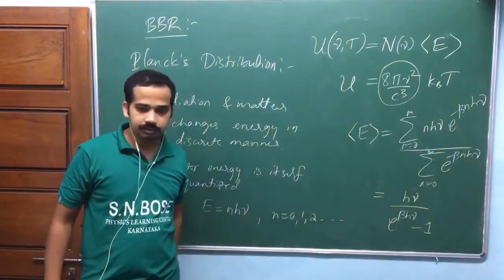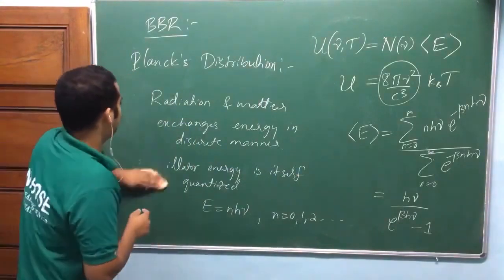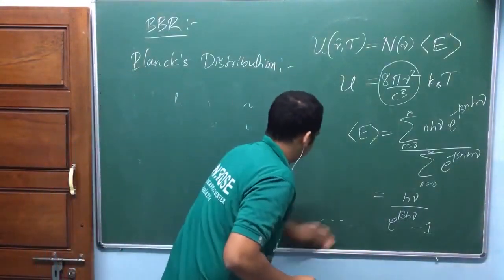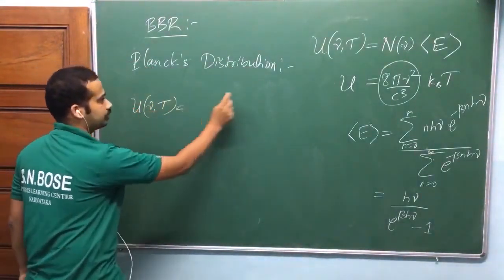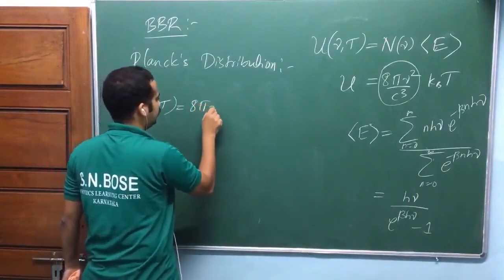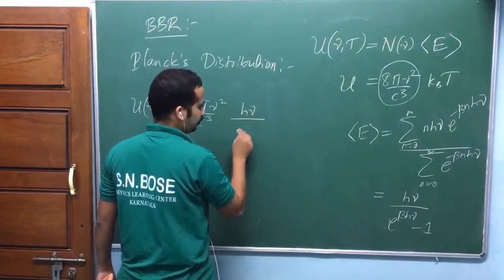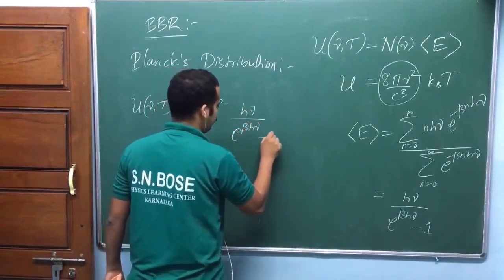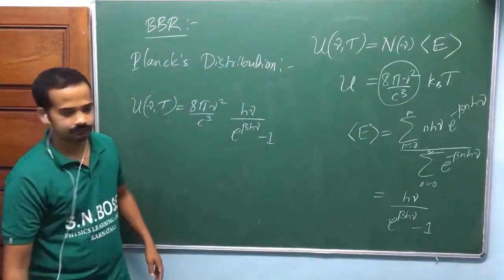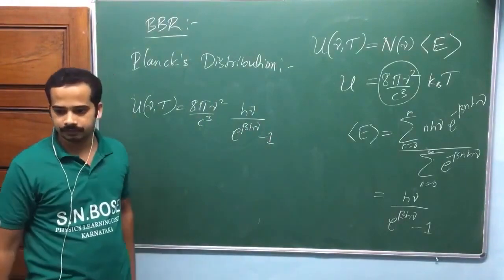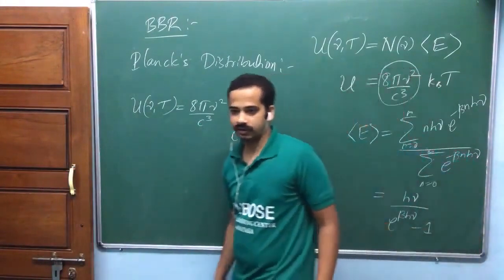This beta is 1 by kB into T. Now when you substitute, u of nu comma T equals 8 pi nu square by c cube into h nu divided by e power beta h nu minus 1. This fits the curve 100%, and from that curve you will find this h actually.